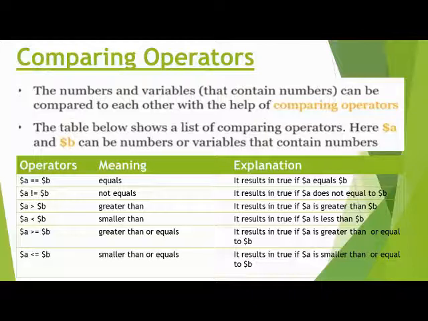Okay, next one is variable $a greater than or equal to variable $b. Here we apply two conditions, greater than and equal to. If any one condition is true, the result is true.